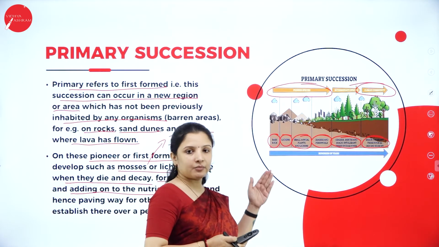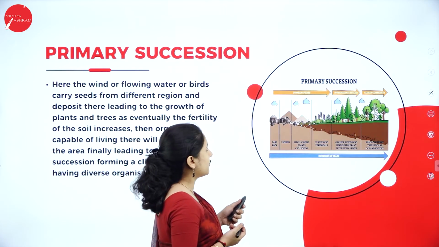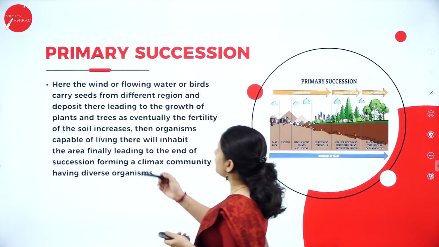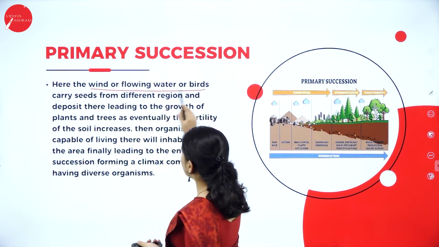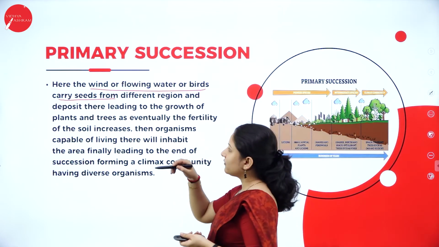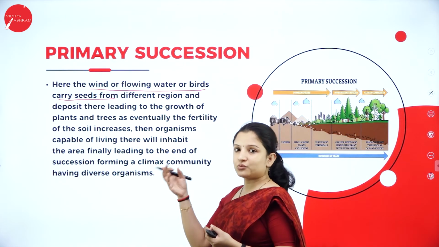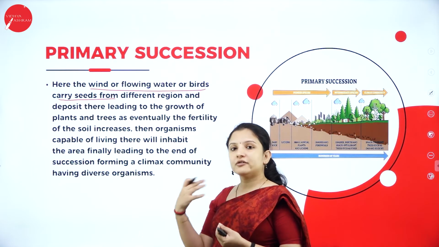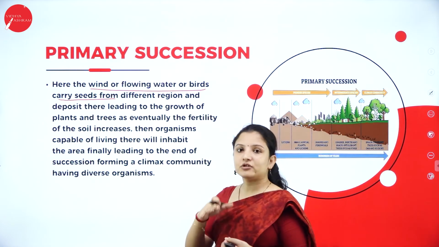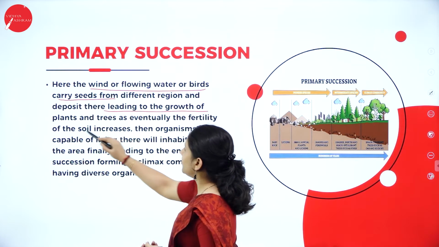You'll understand even better when I explain secondary succession, because when you know the difference, you'll come to know about it. So this is about primary succession. So here the wind, flowing water or birds. Again here what will happen in primary succession? First invasion, right? After invasion means the seeds and all should be carried. So the birds will carry the seeds and all that, or the wind or air, water can carry the seeds and all that, and it will deposit on the bare area, leading to the growth of plants and trees.